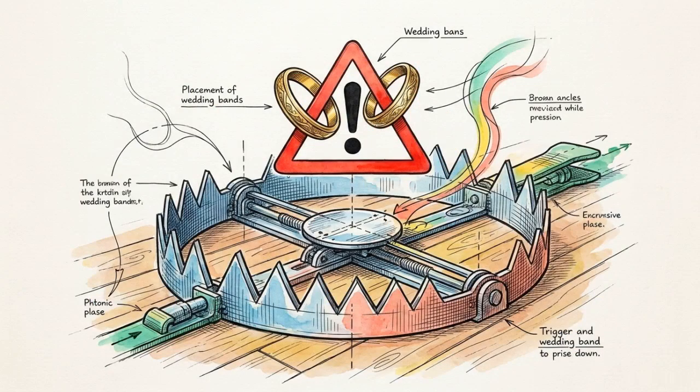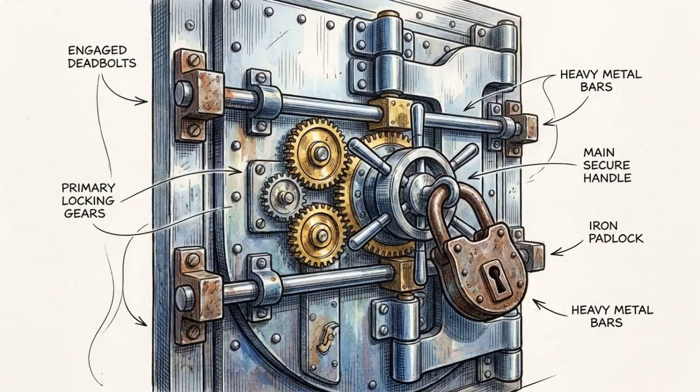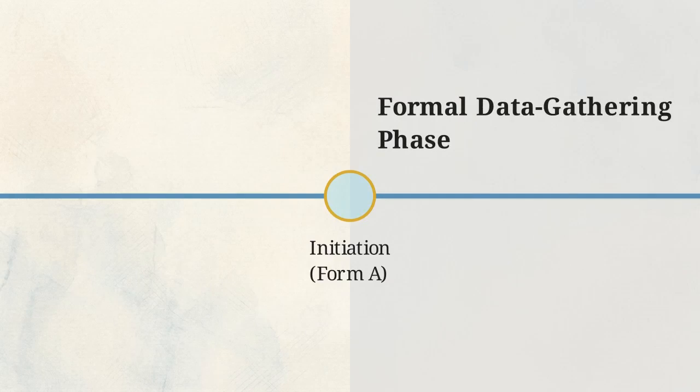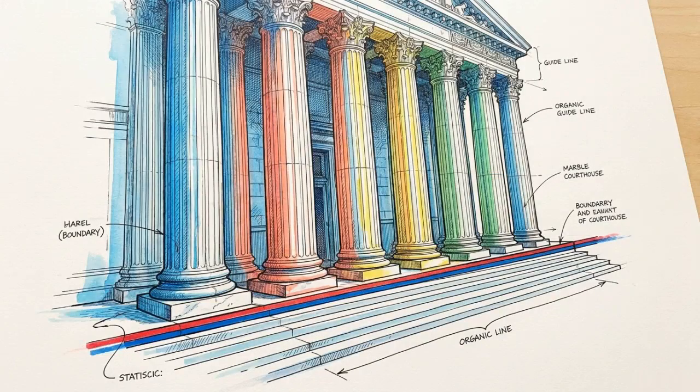At this stage, practitioners must account for a critical procedural hazard known as the remarriage trap, governed by Section 28(3) of the Matrimonial Causes Act 1973. A party who remarries before formally issuing their financial application is barred from applying for capital or property orders against their former spouse. Issuing Form A past this threshold allows the timeline to advance into the formal data gathering phase. Proper initiation establishes the chronological threshold that preserves a client's right to access the court's jurisdiction.